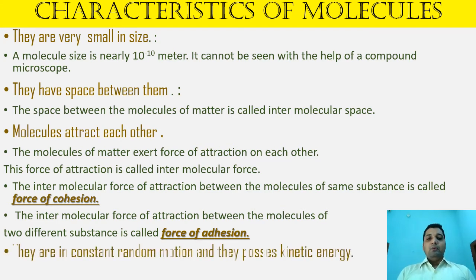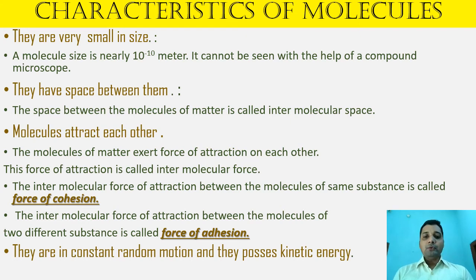One more, whenever particles are inside the matter, they always have constant random motion. Random motion means whose speed and direction are not fixed. Because of the motion, they will gain some amount of energy. Energy is the capacity to do work. Energy is the ability of any object to do work.